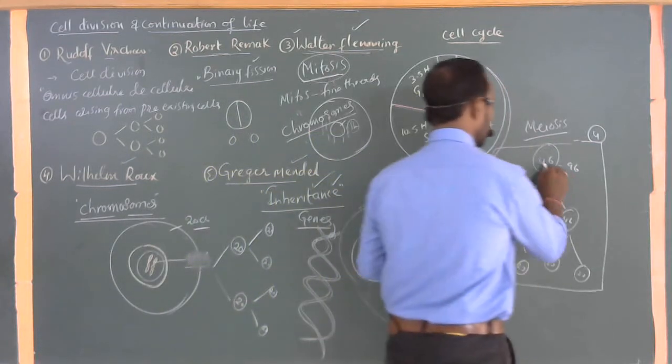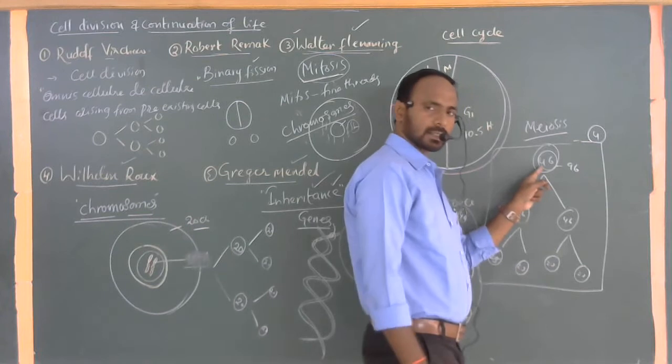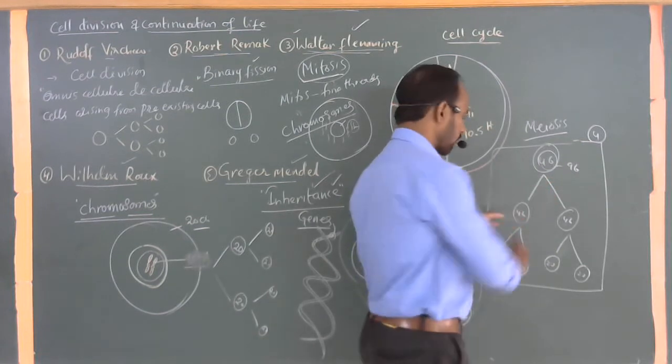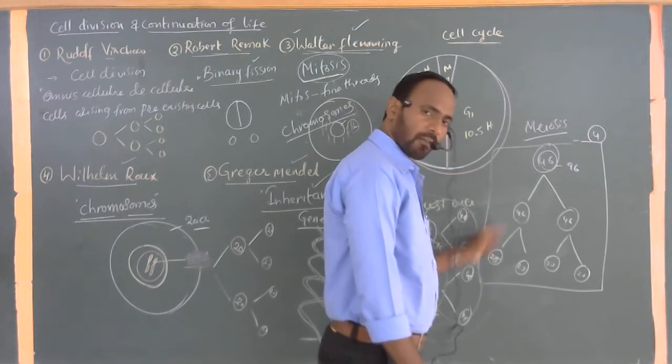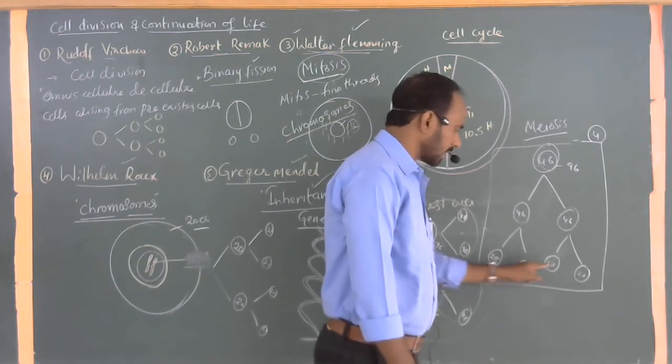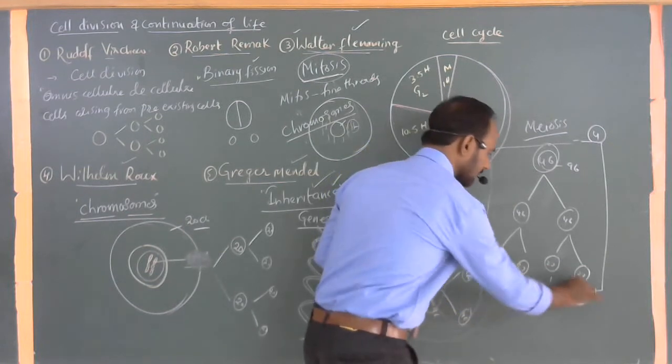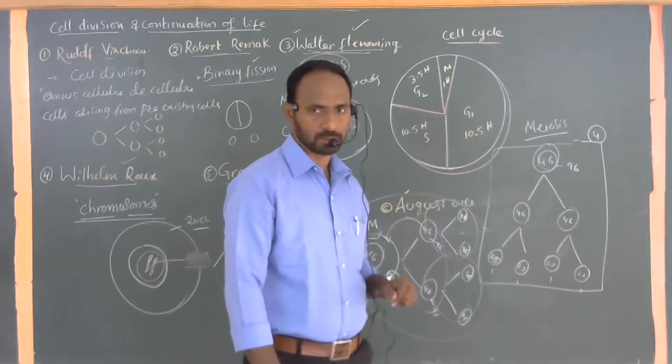Observe here the parental chromosomes number 46. Before division that should be doubled, 46 and 46 again, for your understanding. And after the final division, 23, 23, 23, 23. All these cells have the haploid set of chromosomes.